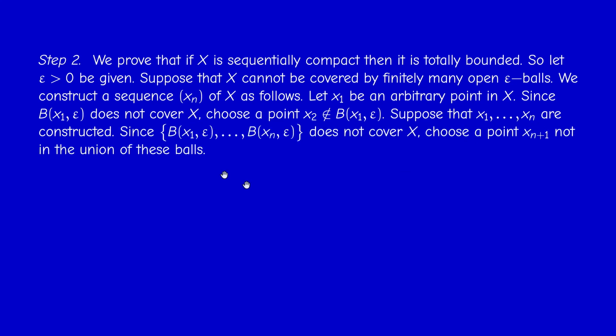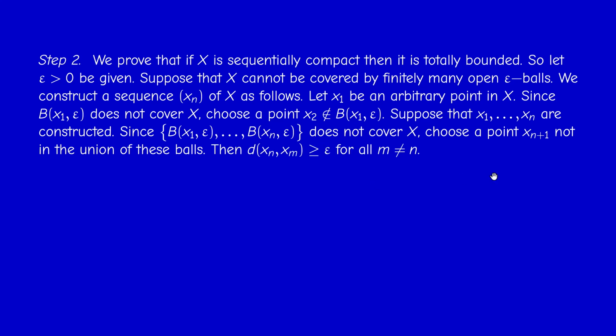Now, according to our assumption, the finite collection B(x_1, epsilon), ..., B(x_n, epsilon) cannot cover X, right? So there is an element not in the union. Call this point x_{n+1}. So x_{n+1} is outside all these balls. It doesn't belong to the union. So the distance between x_{n+1} and x_1 is bigger or equal than epsilon, and so on.